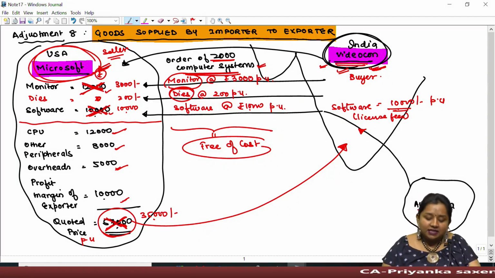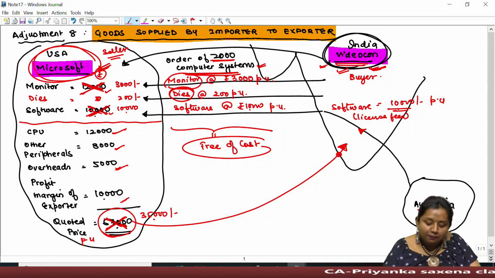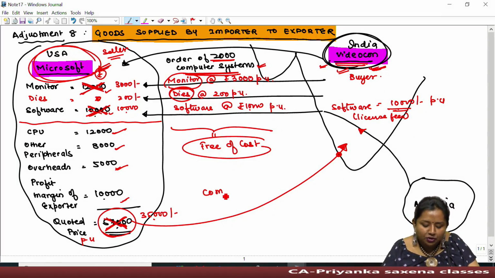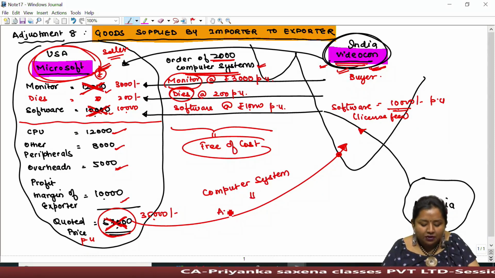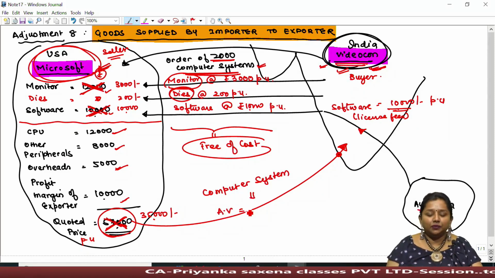Now, the lawmaker says that on the computer system being imported to India, the importer is liable to compute the assessable value.